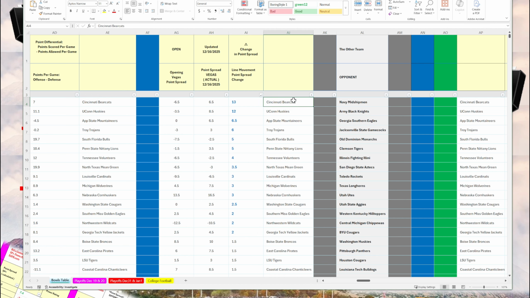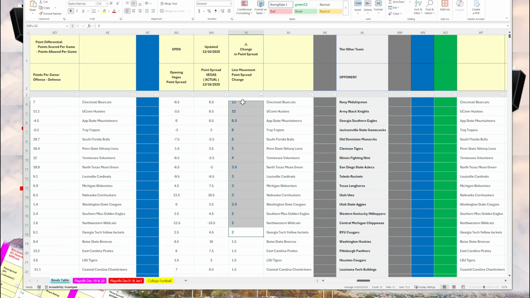For example, Cincinnati started off as a favorite of minus 6.5. Now they're an underdog of 6.5. So Vegas moved that point spread 13 points. That's a large variation, and it definitely merits closer observation. Why is there a change? Vegas changes the point spread in response to betting patterns, and occasionally they'll make some adjustments related to injuries, but a lot of times it's relating to betting patterns.